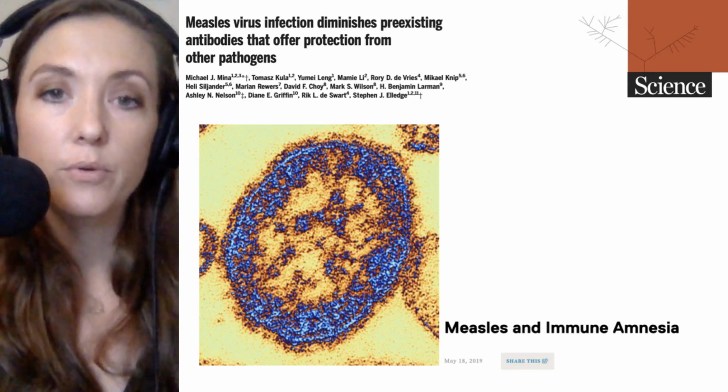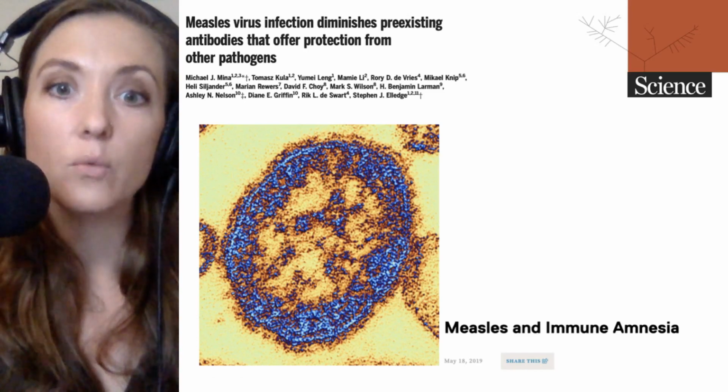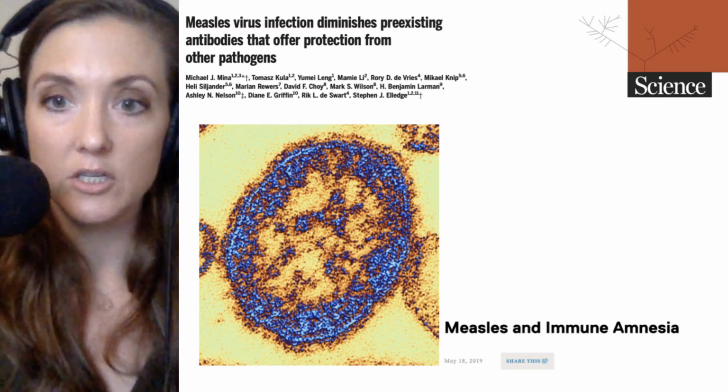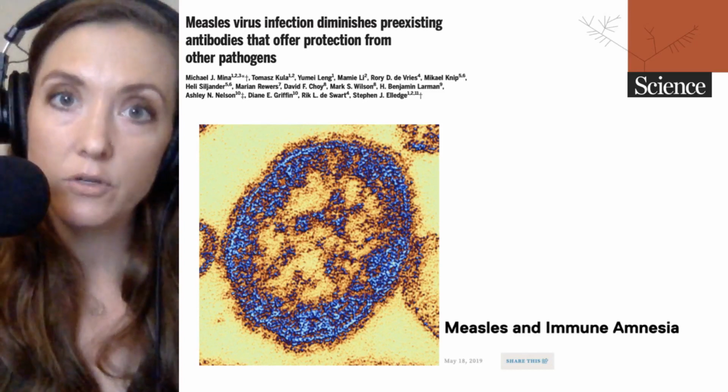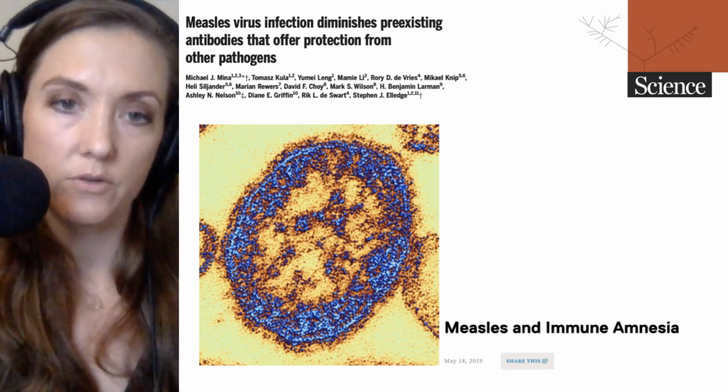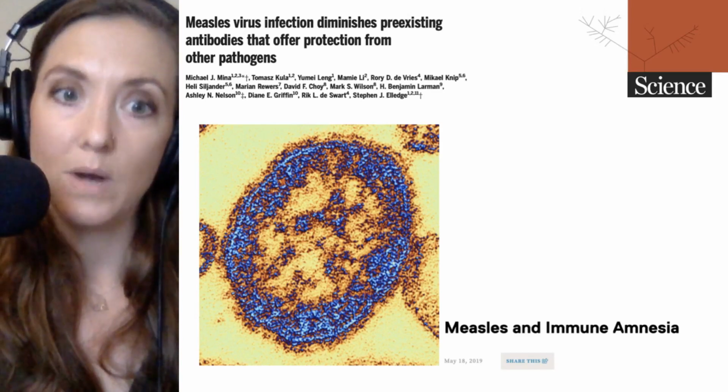Now, this same group, whose research we are highlighting today, previously has shown that measles epidemics can be linked to population mortality even 2 to 3 years after the measles epidemic is over. And this research is starting to investigate the reasons why.